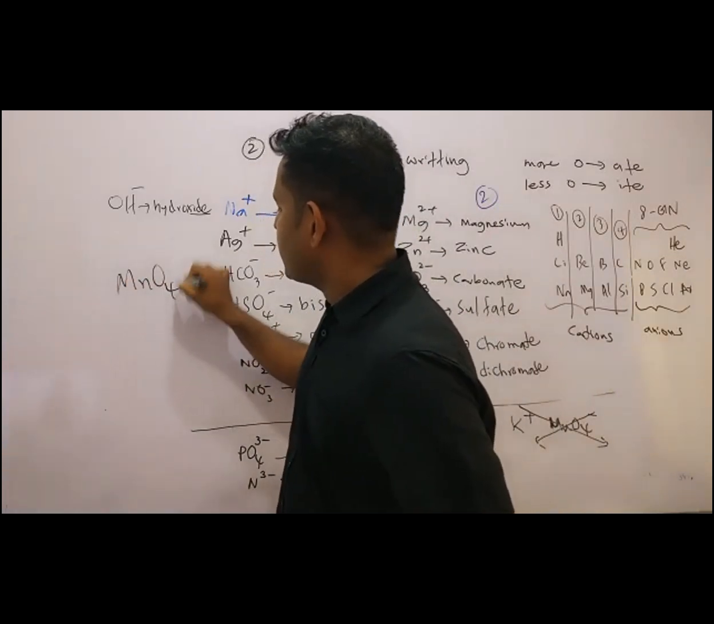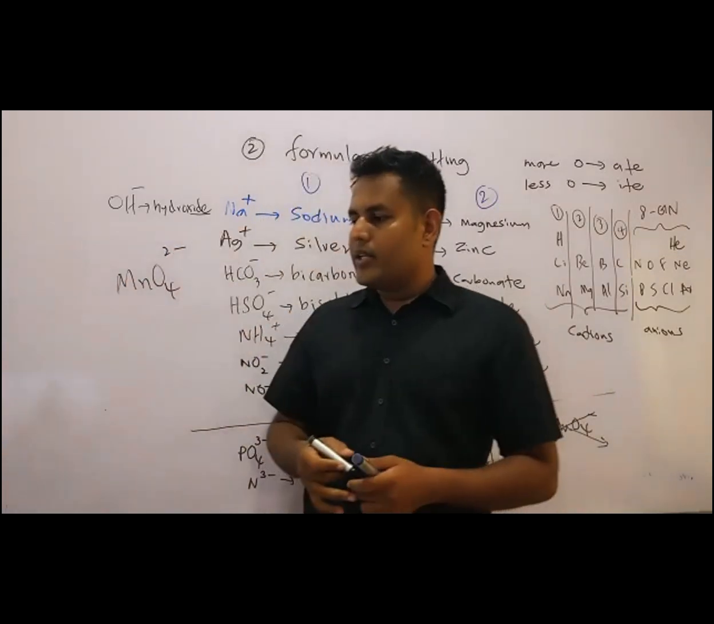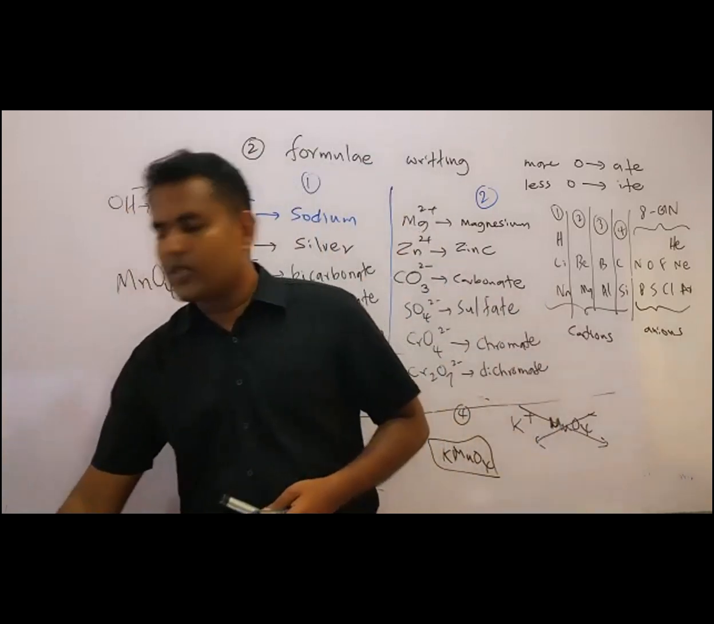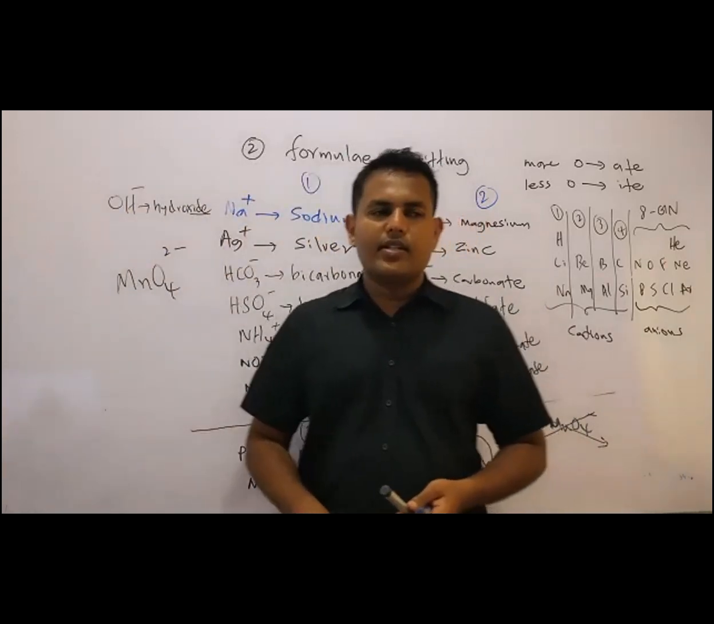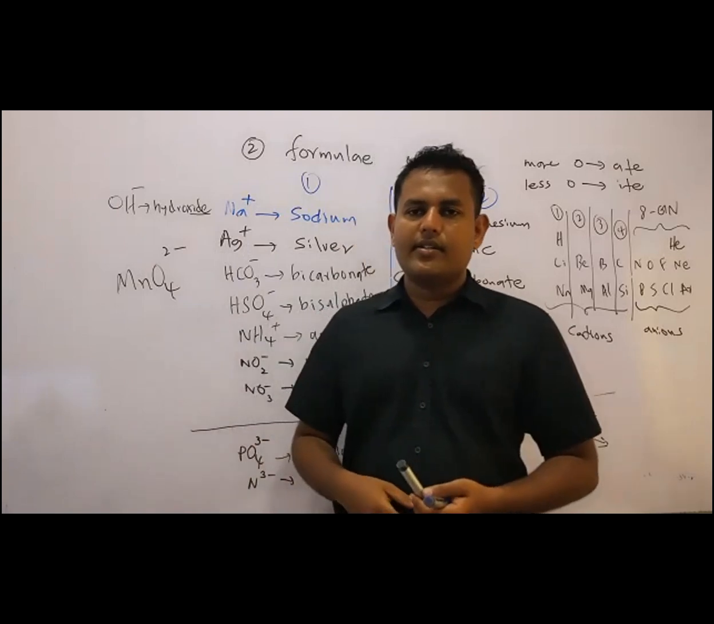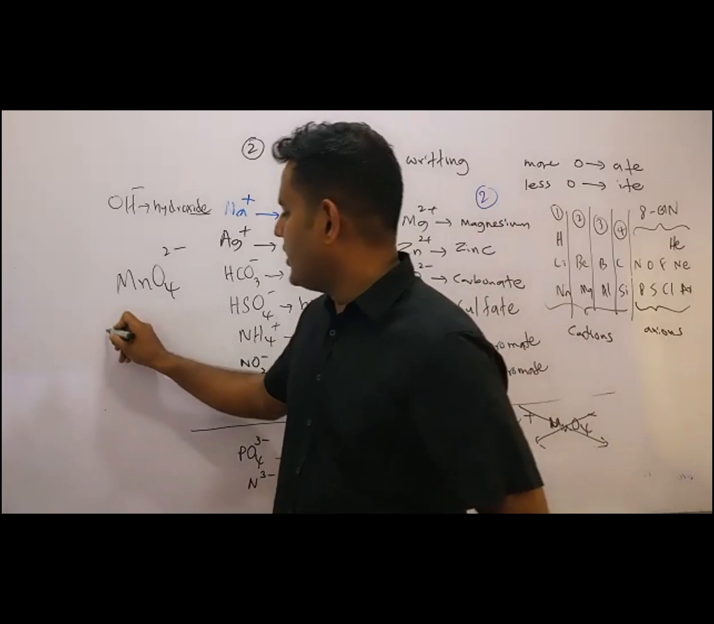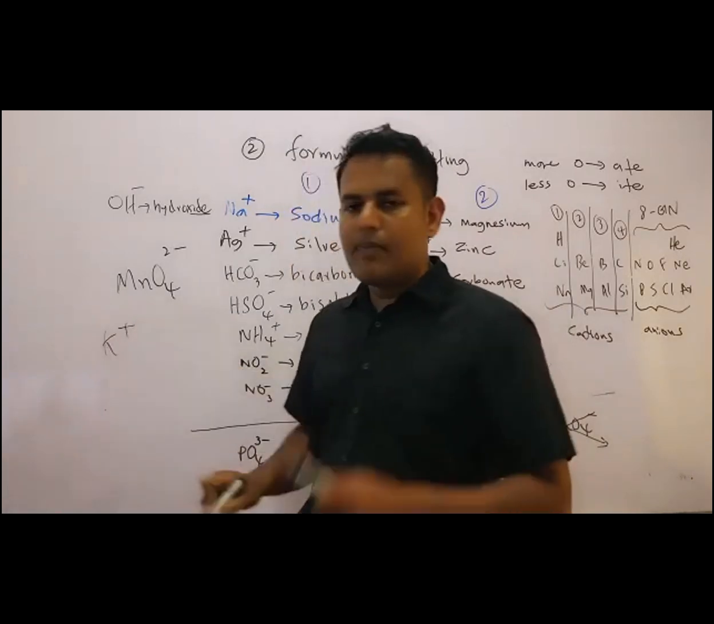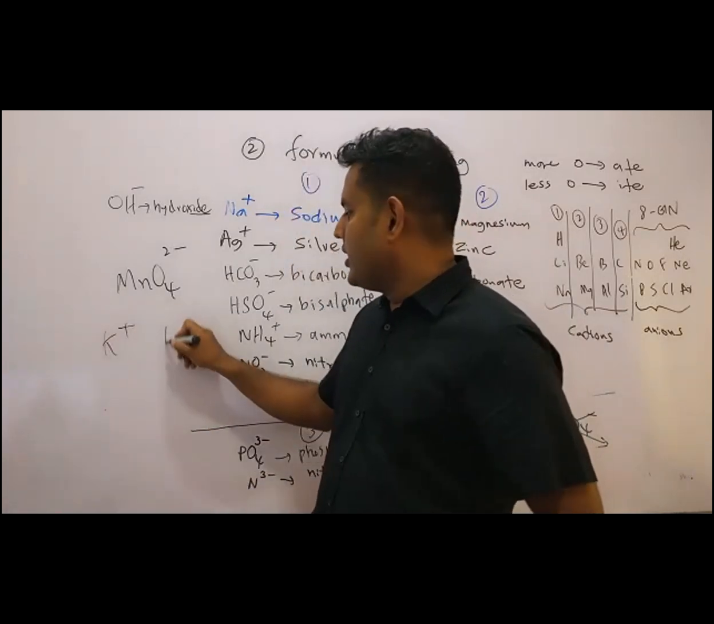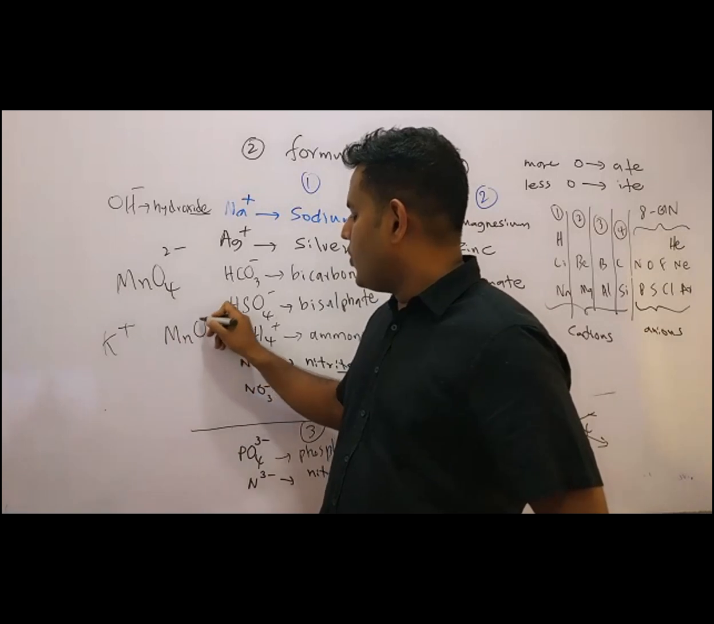MnO4 2 minus. Now can you interpret the formula of KMnO4? Sorry, potassium manganate. How to obtain potassium manganate? Okay. I'm now writing potassium manganate. Now look, son. K+ is potassium. What is manganate? That is MnO4 2 minus.